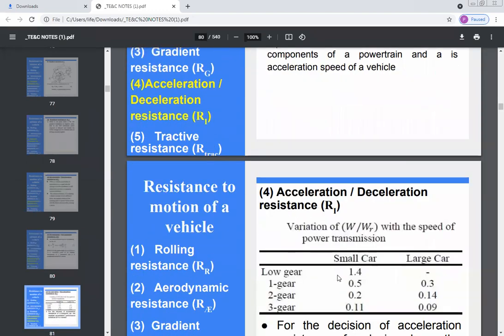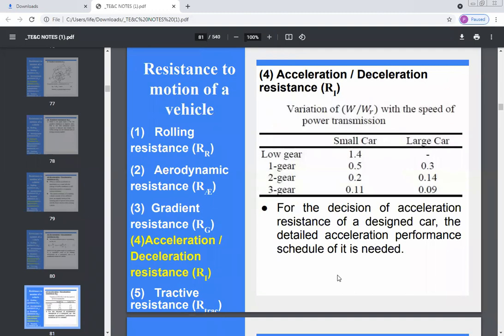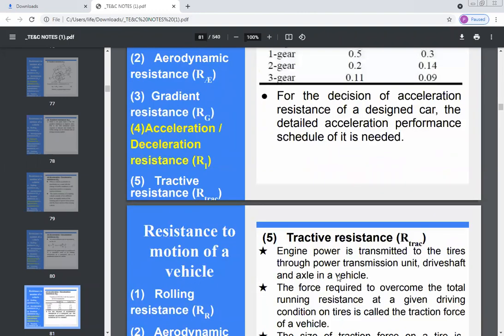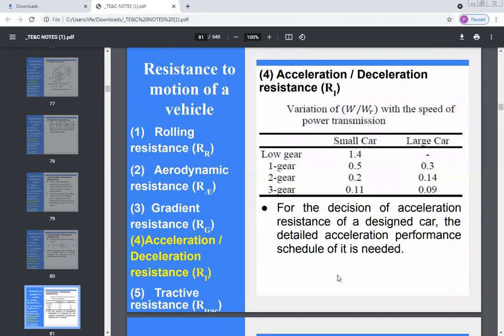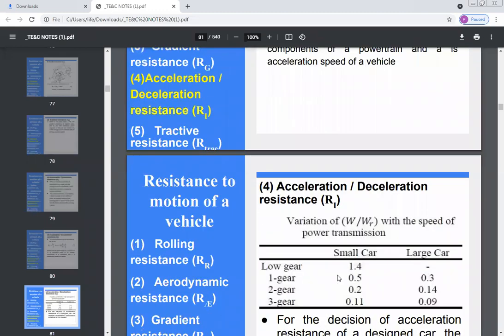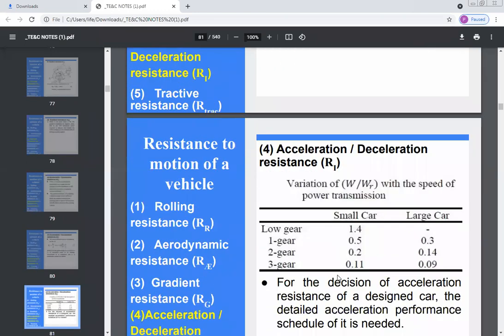Okay. There is one variation table given for variation of W by WR, where W is the gross weight of vehicle and WR is the equivalent weight of all the rotating elements of a powertrain.